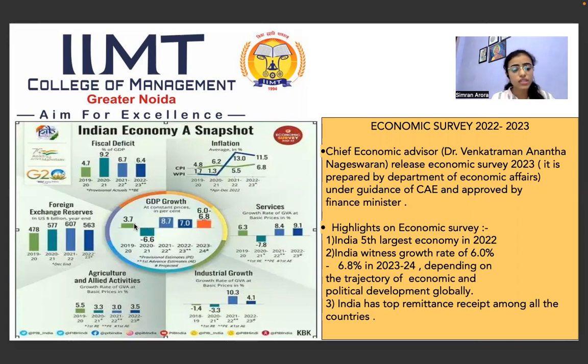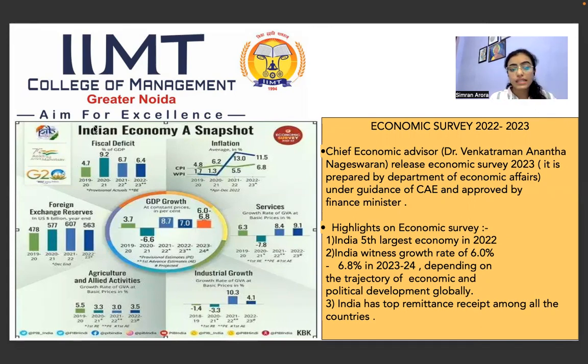So it says that in 2019, the GDP was 3.7, then the corona period arose, so it went negative. Then our country started reviving, so it rose up to 8.7. Now it has been estimated that in 2023 to 2024, the GDP is going to be between 6 to 6.8%. So that is a good condition for our country.